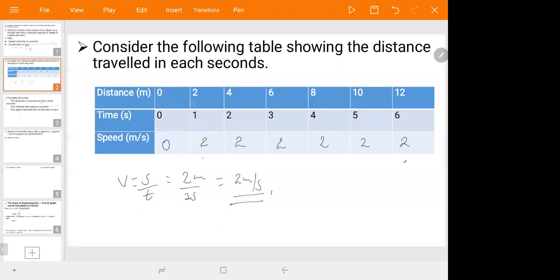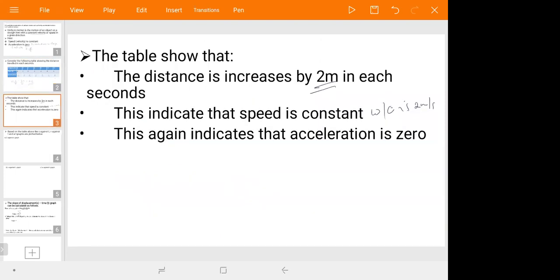Why? There is no change in speed with a certain direction, or no change in velocity. The velocity is constant. 2 minus 2 gives you 0, and 0 divided by any number gives 0. Therefore, acceleration is equal to 0, because there is no change in velocity.